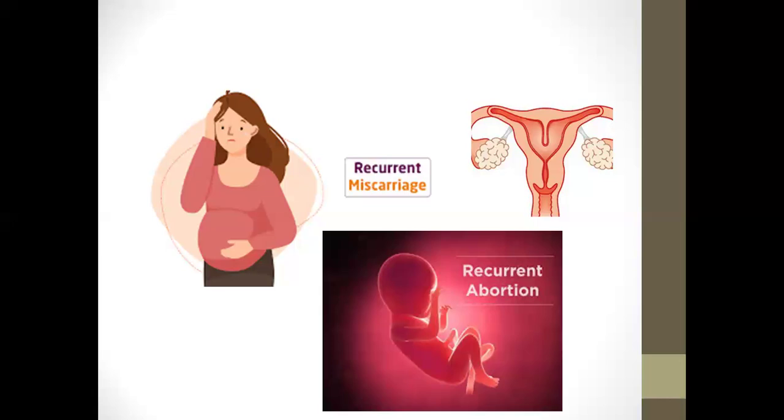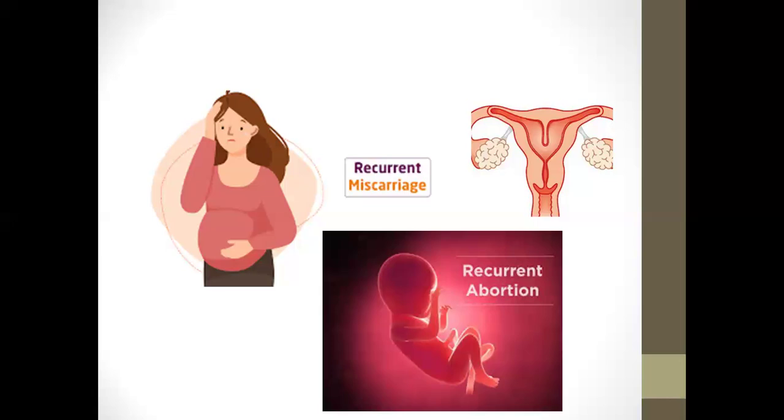Also, we should do thrombophilia screening or antiphospholipid antibody screening for antiphospholipid antibody syndrome: anticardiolipin or lupus anticoagulant. If any of them is positive, we should focus on the problem in coagulation. So this is the cause of the recurrent miscarriage.